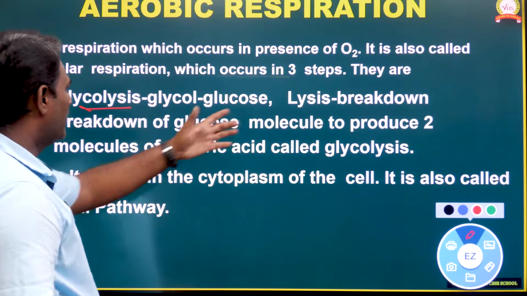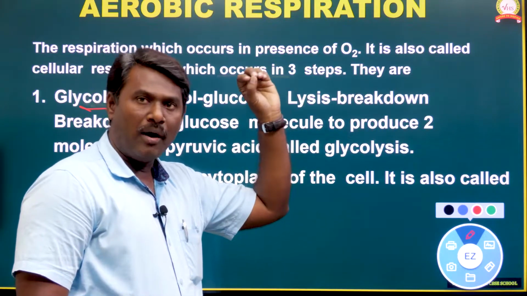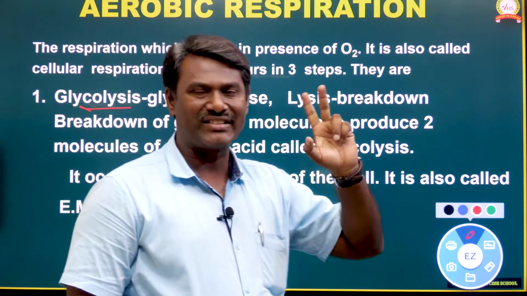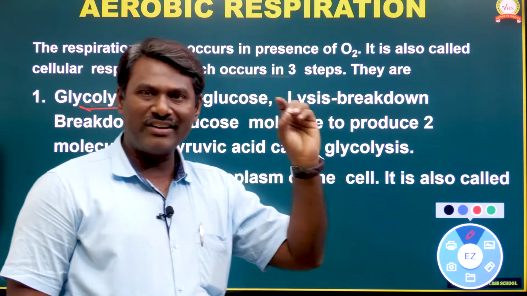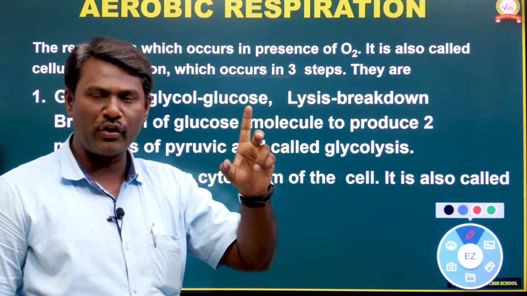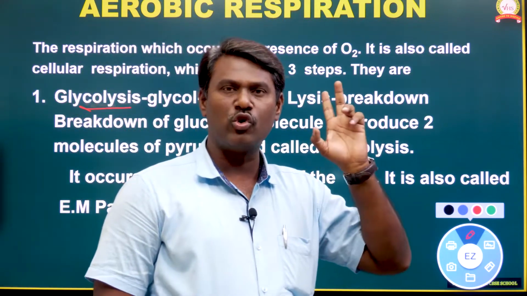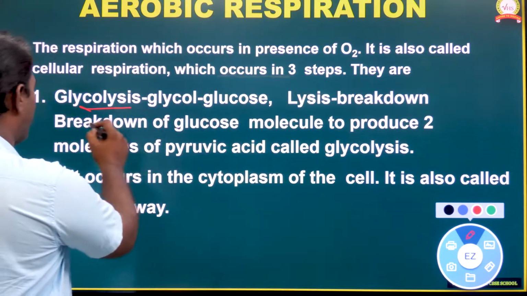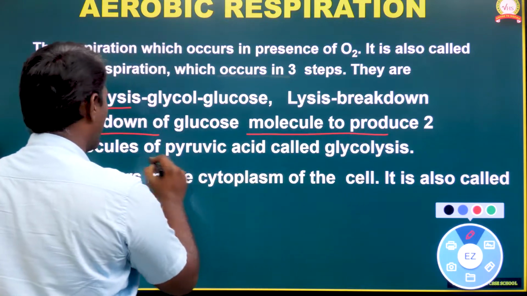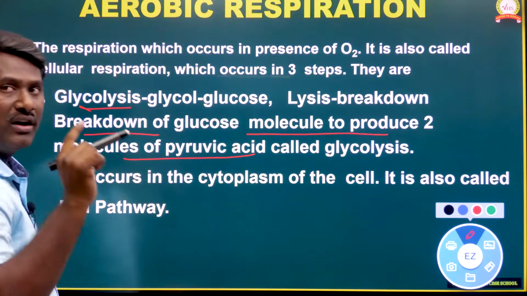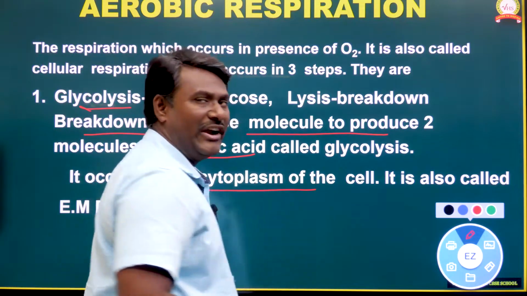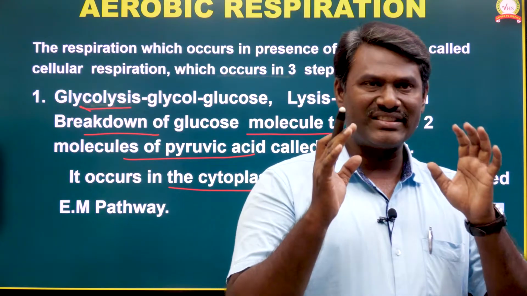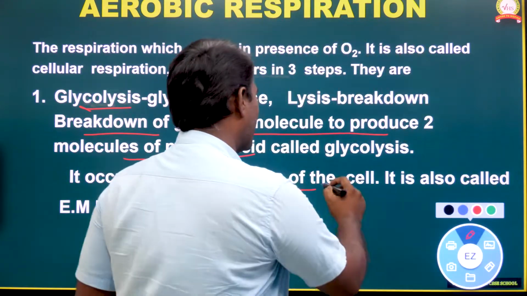So glycolysis: glucose, lysis means breakdown. A breakdown of one glucose molecule to produce 2 pyruvic acid molecules, or 2 pyruvate molecules, is called glycolysis. And glycolysis occurs in the cytoplasm of the cell. Very important: the location of glycolysis.